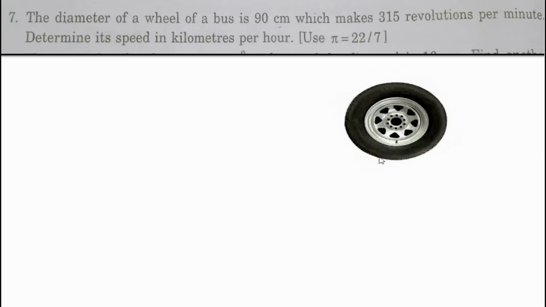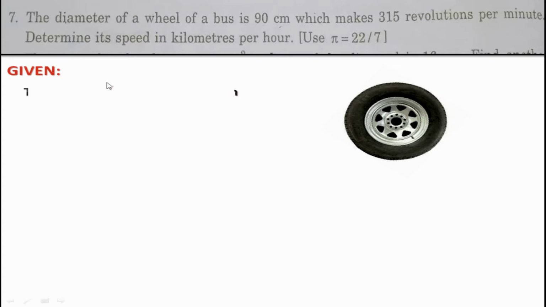In the same way, in a minute, this wheel completes the rotation of 360 degree 315 times. Okay, this must be clear. 315 revolutions per minute, that means this wheel rotates like this in a minute. So the question has asked us to find the speed of the wheel in kilometers per hour.